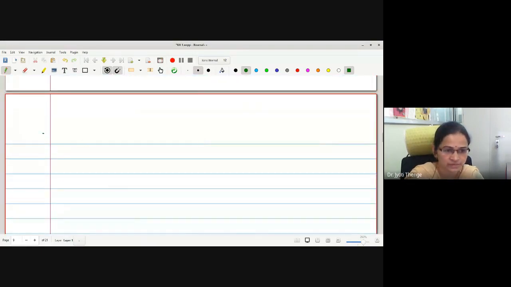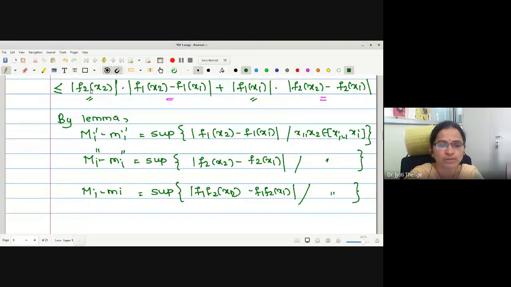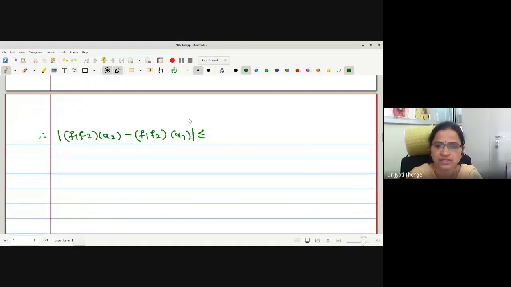The right hand side will be mod of f1·f2 operated on x2 minus f1·f2 operated on x1. This is less than or equal to, okay, the first term is about the bound, and we know the bound for the function f2 is k. Therefore, the first term is less than or equal to k.